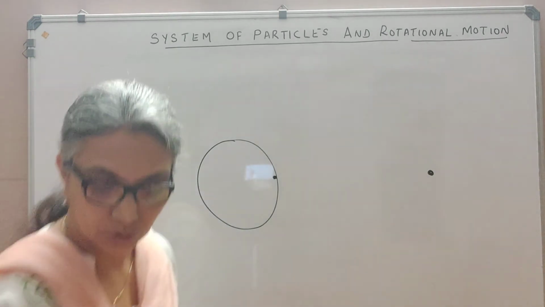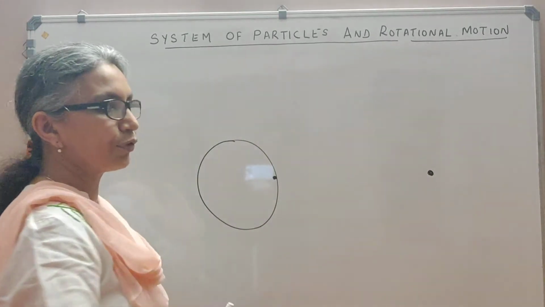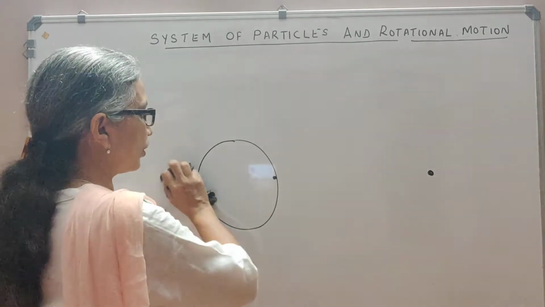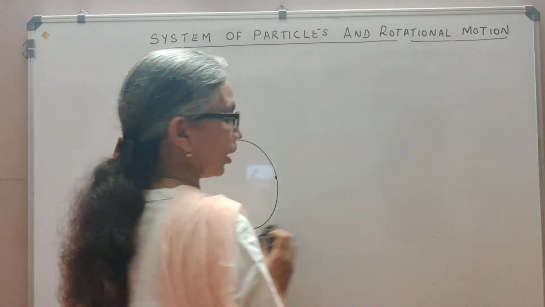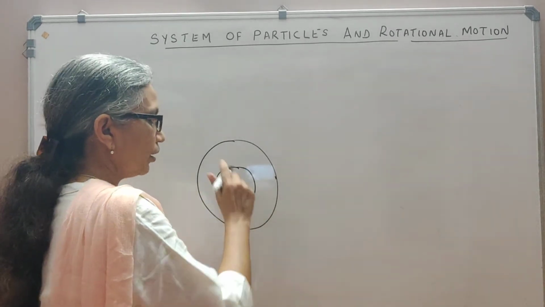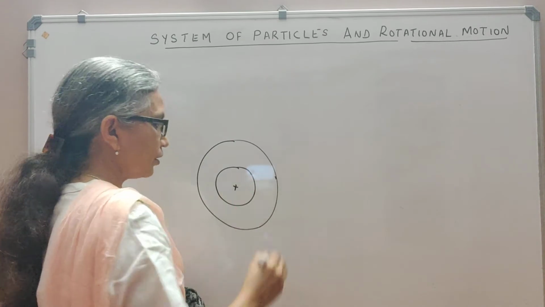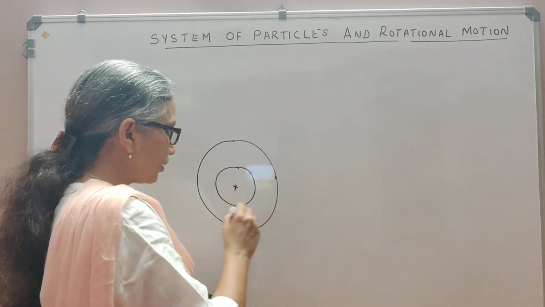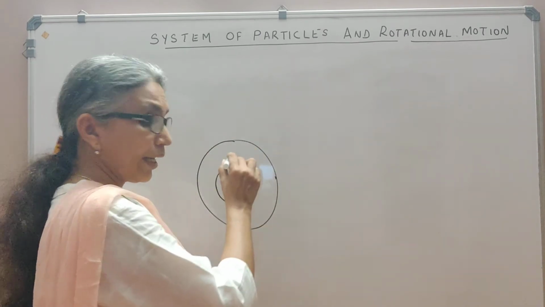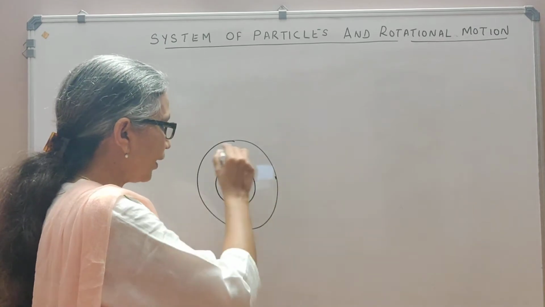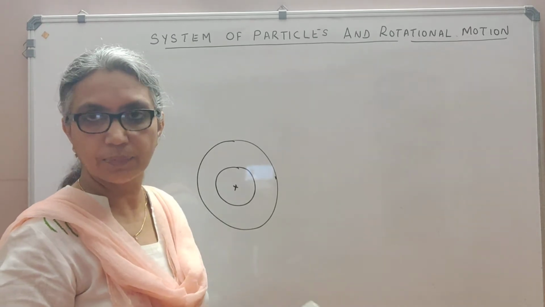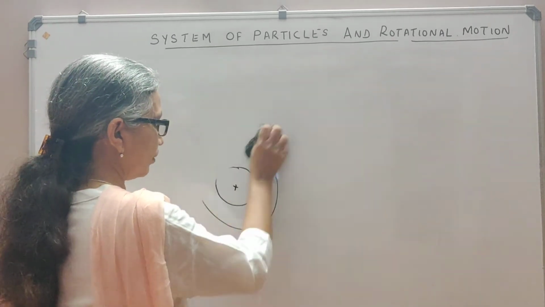So that means the center of mass of a system of particles need not actually lie inside the body. It can also be outside the body. For example, let's say consider this as a donut. We know that the donut has a hole at the center. The center of mass will lie at the center of this, which means you won't be able to balance it anywhere here, because this is made up of n particles, and the center of mass of these n particles will lie at the center. So the center of mass need not actually lie in the body itself. It can also be lying outside the body.